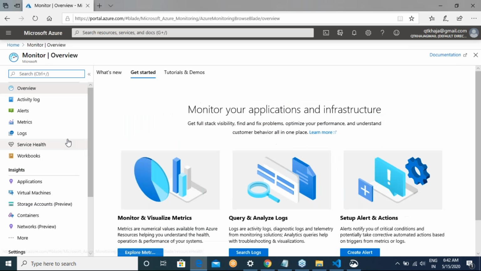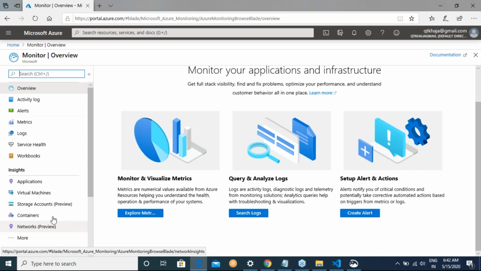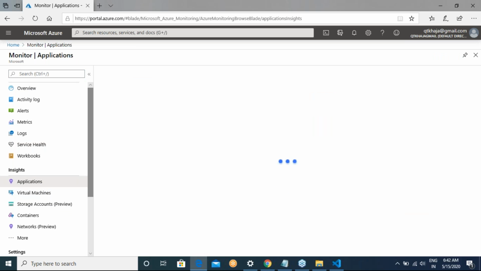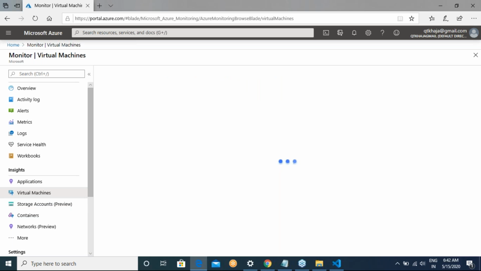Okay. So once you go over here, here also you'll be seeing metrics. But this is a service, or a place where you can see things at multiple shots. So insights. When you click on insights, you can look at some application insights, virtual machines.